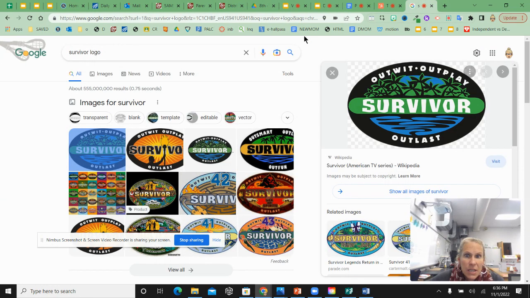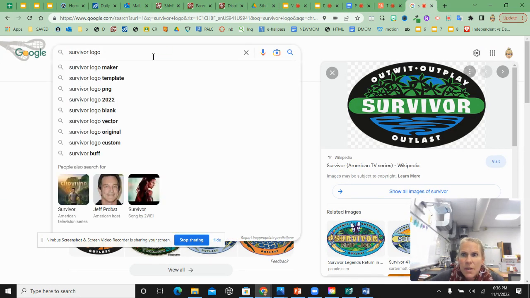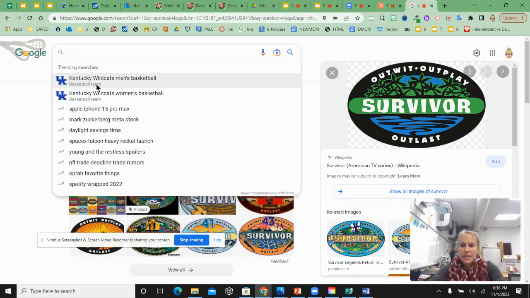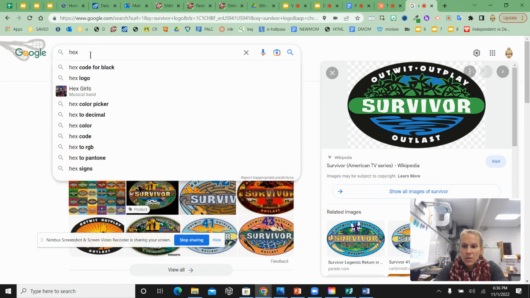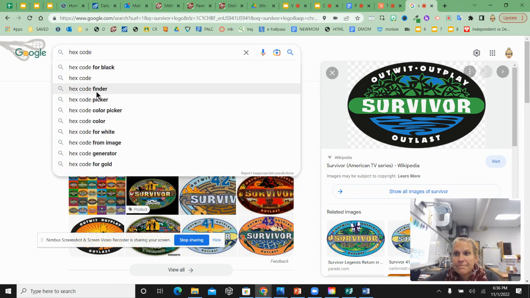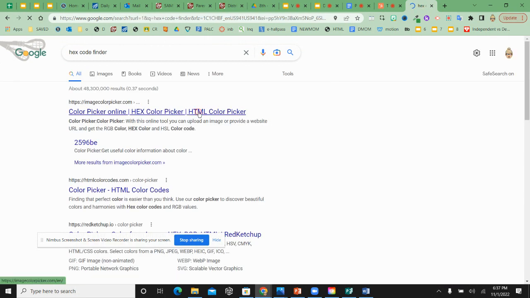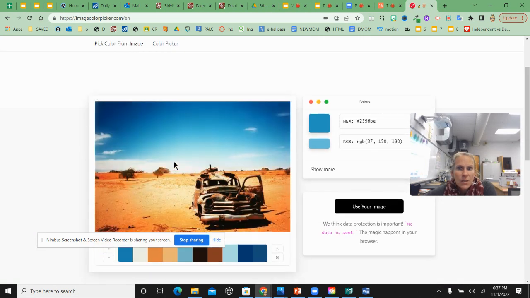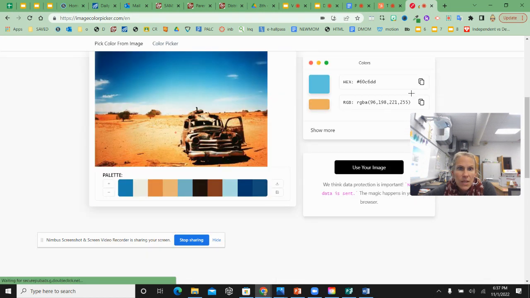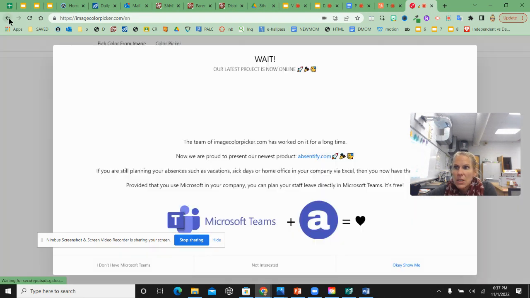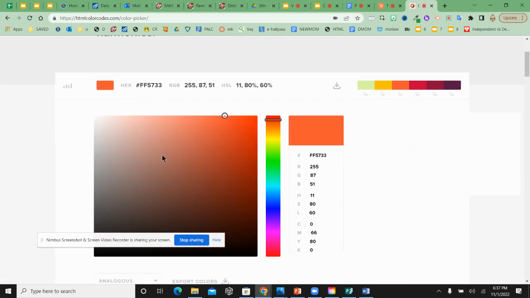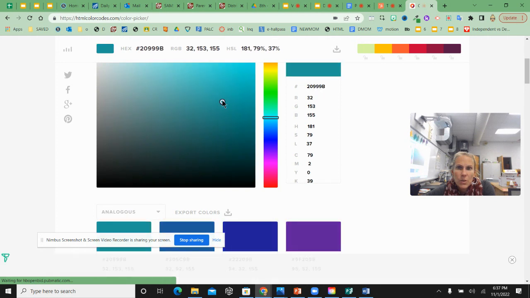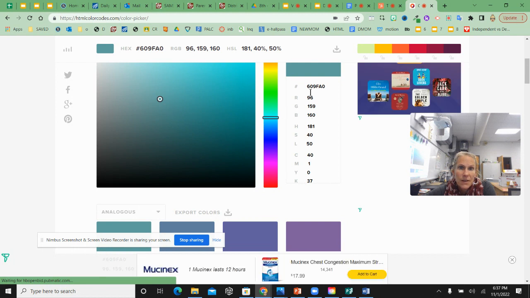Now I'm going to show you a way other than using my app. Let's say I want a gray. I can type into my Google search something like a hex code picker finder. Okay, same kind of deal. I'll come to one of these sites. I can use one like this and find blues and hex codes. They'll find me values here. There's hundreds of these. If you like this version better, I can scroll up and down and around, and it'll tell me the hex code and RGB value.